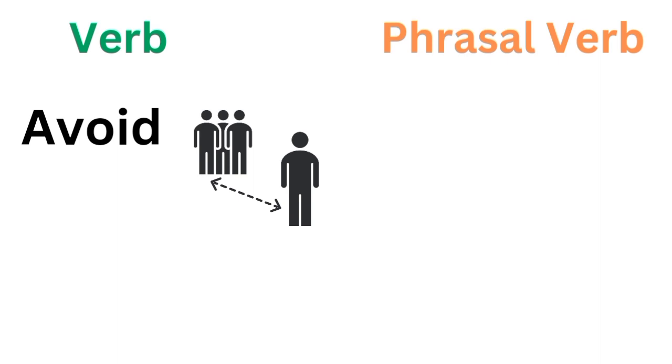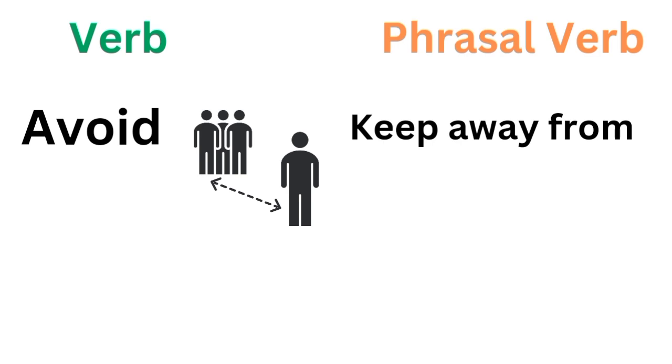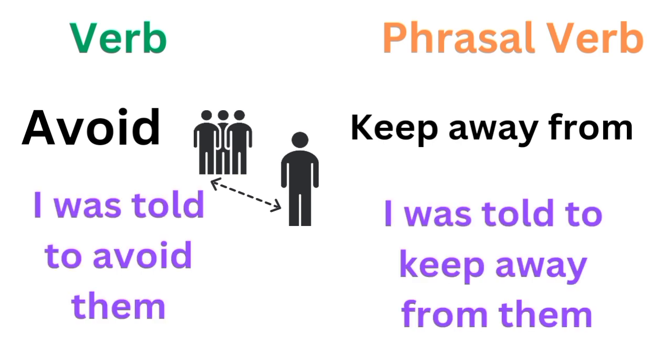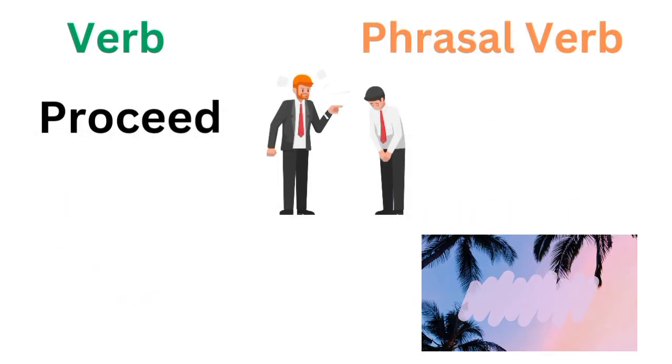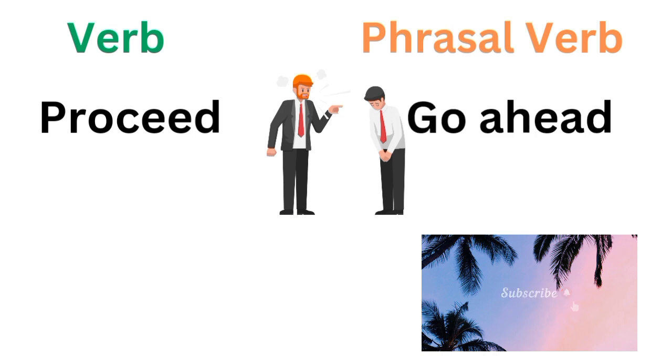Avoid. The phrasal verb for avoid is keep away from. For example, I was told to avoid them, or I was told to keep away from them. Proceed. The phrasal verb for proceed is go ahead.